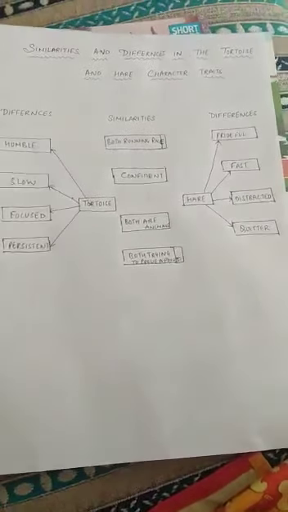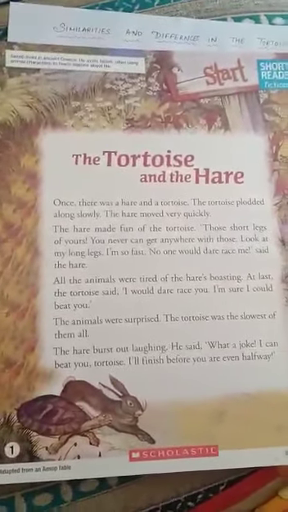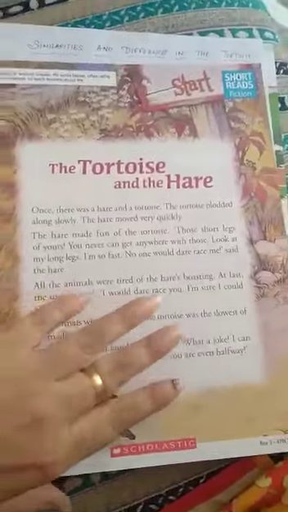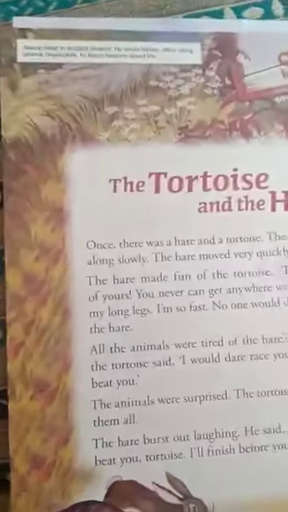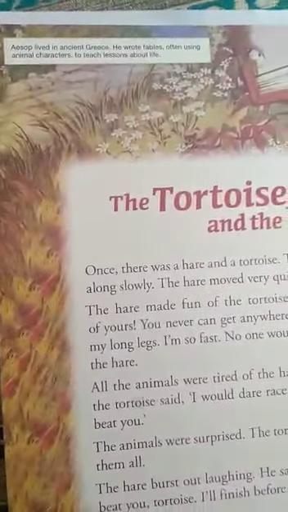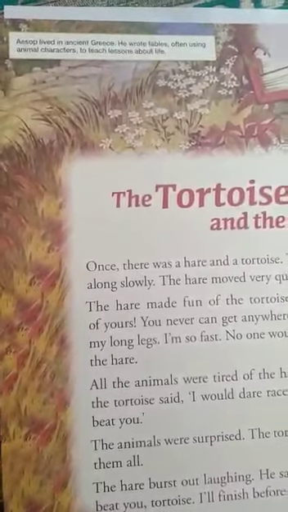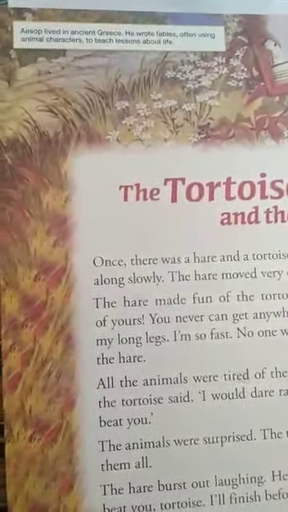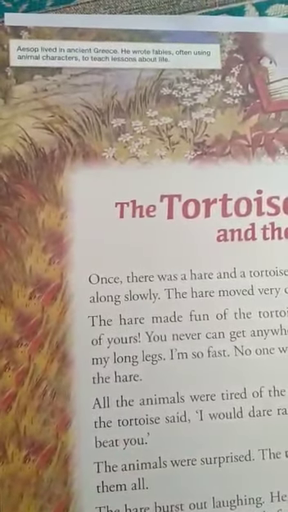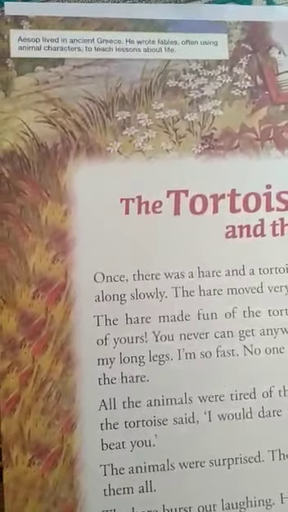Now let us open your short read card. Okay, and start reading it. As we all have read, the name is The Tortoise and the Hare. At the top corner you can see something is written. Aesop lives in ancient Greece. He wrote fables, often using animal characters to teach lessons about life. So there was a storyteller, a writer, his name is Aesop, and he used to live in ancient Greece.